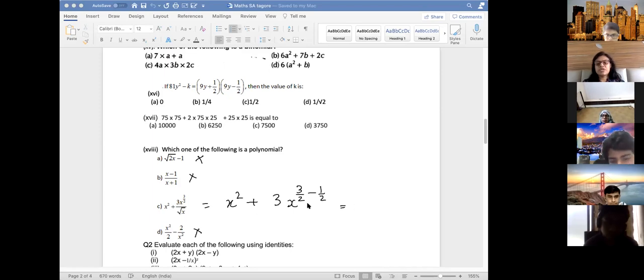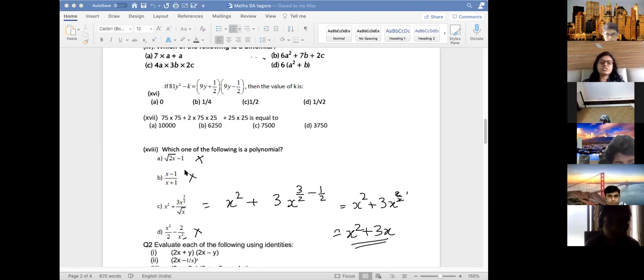So basically if you simplify this, what is it? X square plus 3x, 3 minus 1 is 2 by 2. 2 by 2 is what? 1. So basically you are getting 3x square plus 3x. So this is a polynomial. Is it clear? If you simplify, this is a polynomial. Others you cannot simplify. It will be a negative power. It is wrong. It cannot be a polynomial. This cannot be.